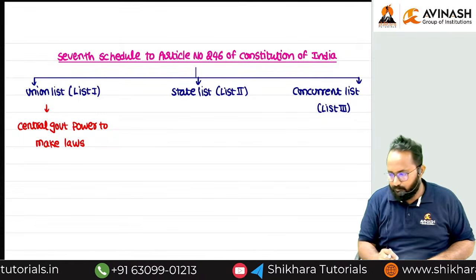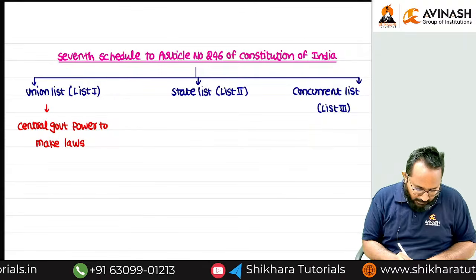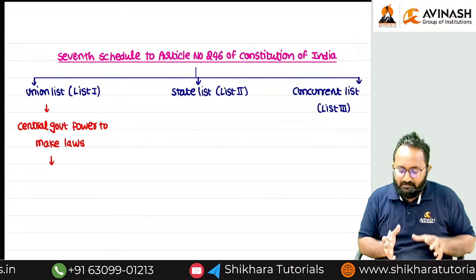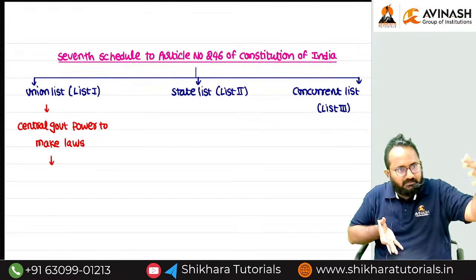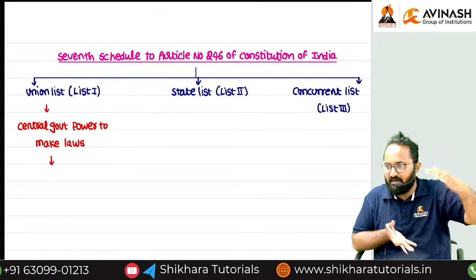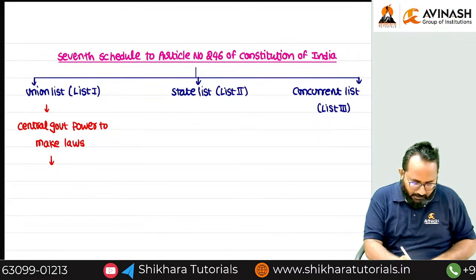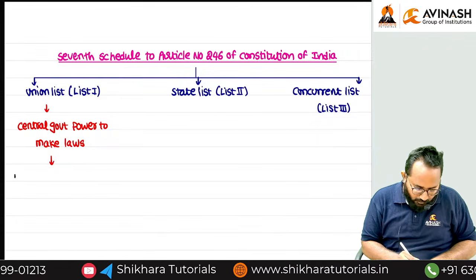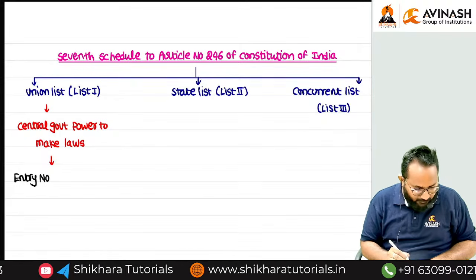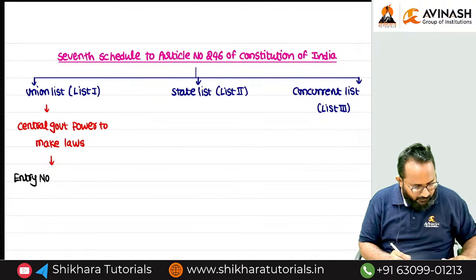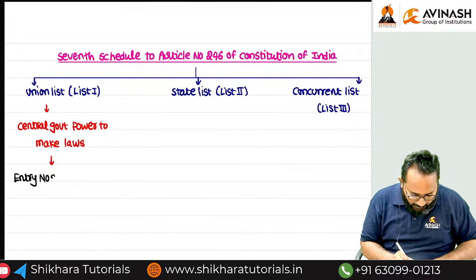Central government only. List means nothing but the many laws already framed, and we are putting all of them in order. So can you tell me, what is the entry number for our income tax? 82.